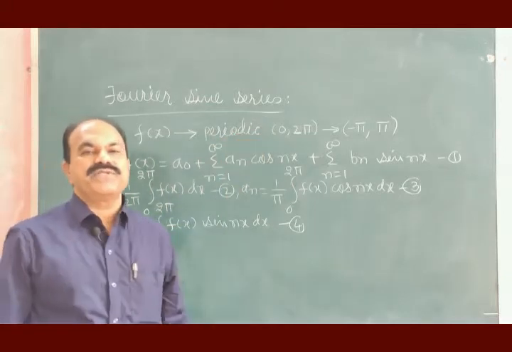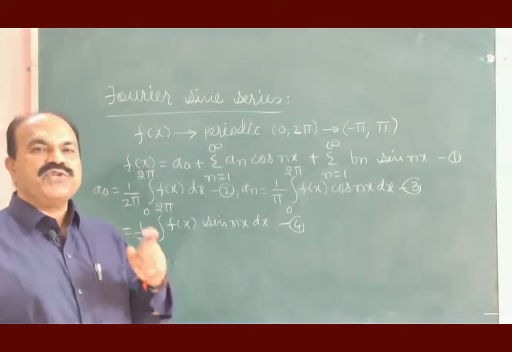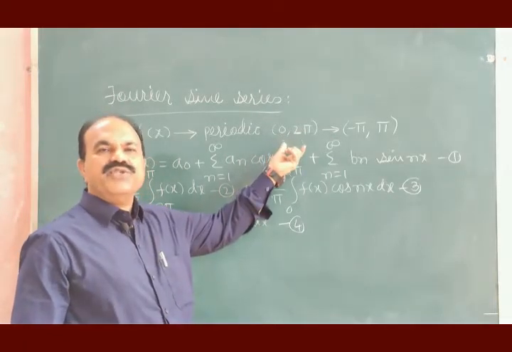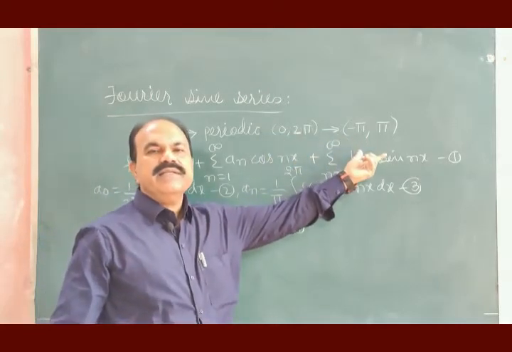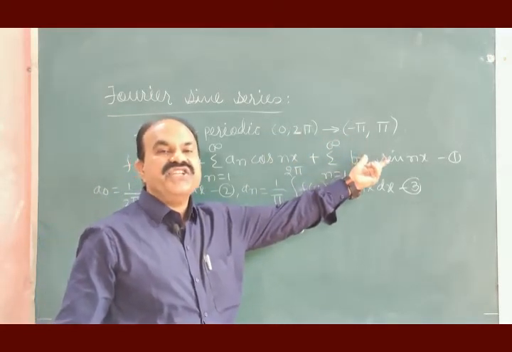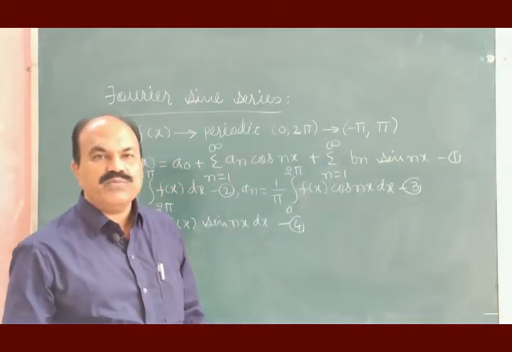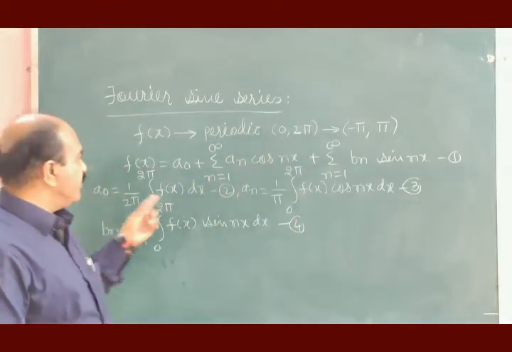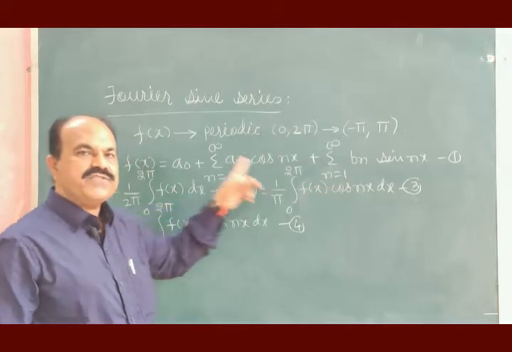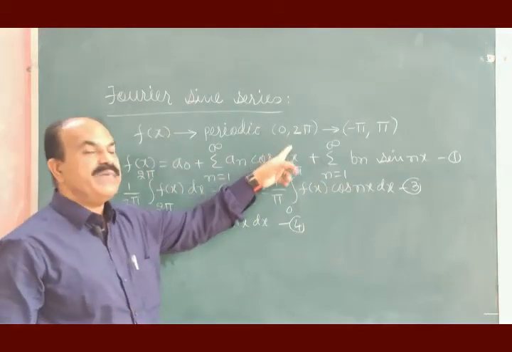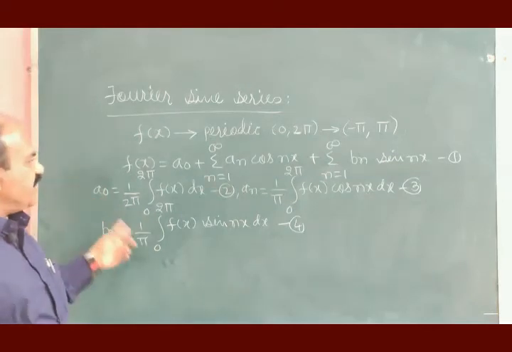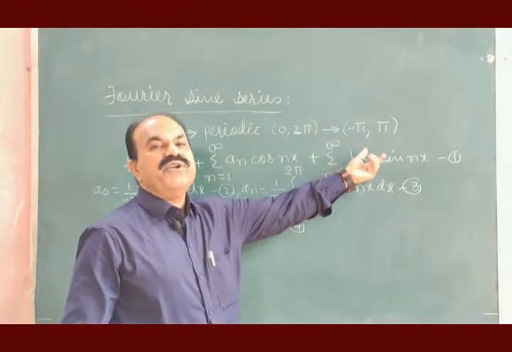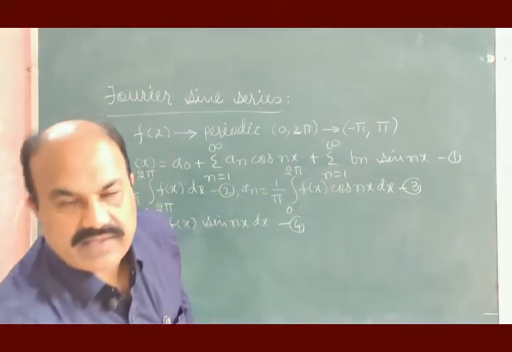This function f of x, which is periodic in nature and obeys Dirichlet conditions, has period 0 to 2 pi. This period can be interchanged with the period minus pi to pi. This interval is 2 pi, this interval is 2 pi. Taking this into consideration, I have written the Fourier series for the function f of x, and for this period I have written coefficients a0, an, bn. What period did I want to consider? I wanted to consider the period minus pi to pi, and therefore